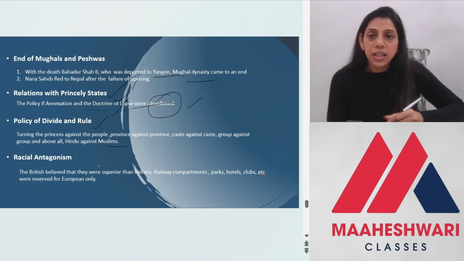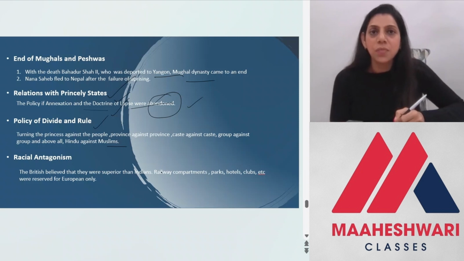Then there was a racial antagonism, that is, the British believed that they were the superior race. और आज भी हिंदुस्तान में बहुत सारे ऐसे लोग हैं जो ये बिलीव करते हैं that white people are the superior race and they are the inferior race. So this mindset has still not changed, and the British, of course, believed that they were the superior race.